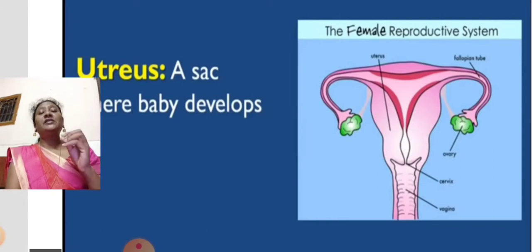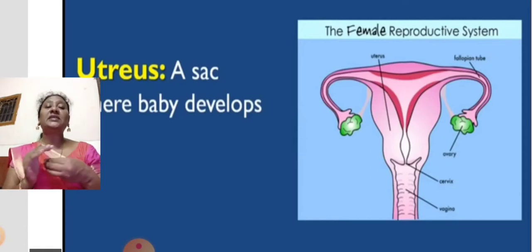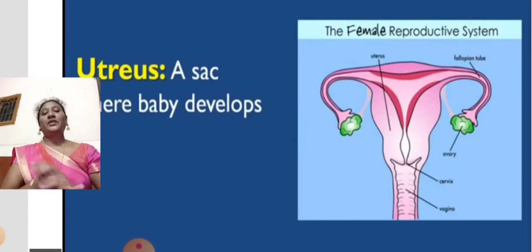So it divides many times and forms many cells, and it develops into an embryo, and it gets into the walls of the uterus and is embedded. Embedded means inserted in the walls of the uterus, and it starts to develop in the form of a fetus. In the previous section we discussed a fetus. It is nothing but the developing baby in the mother's womb.